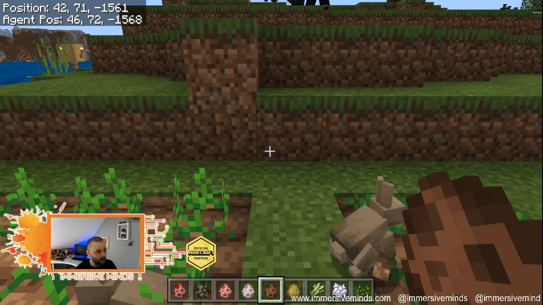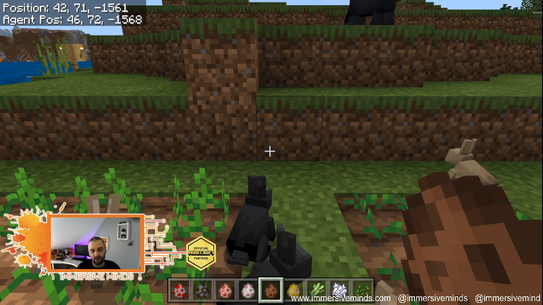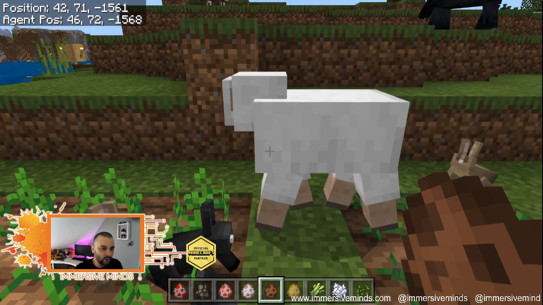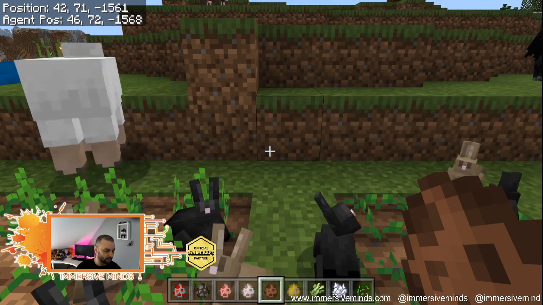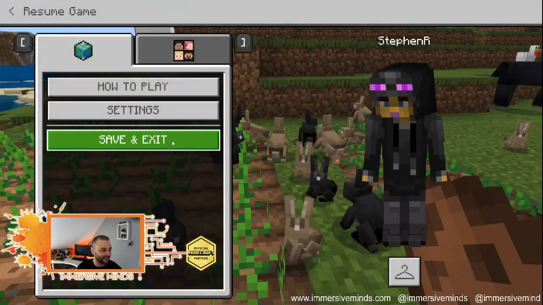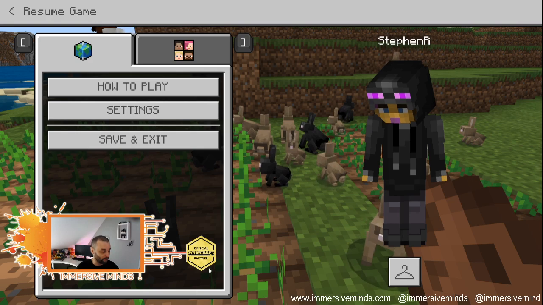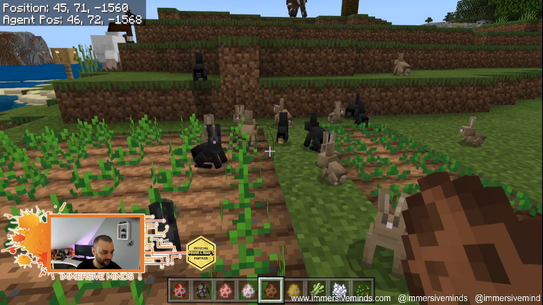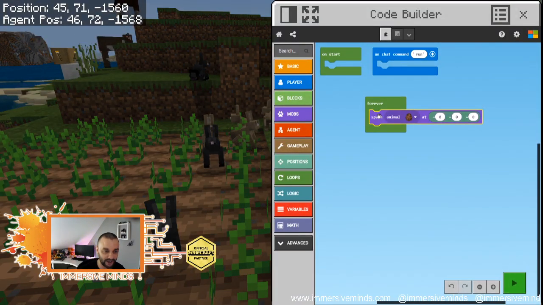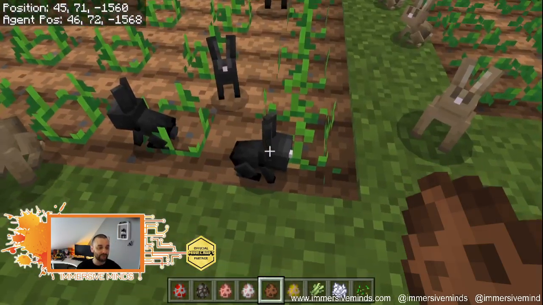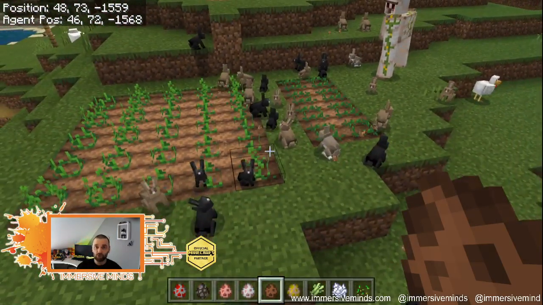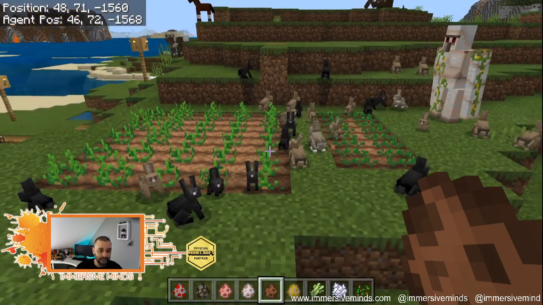See, this is what I love about Minecraft as well, particularly the fact I've got the freedom to live stream it just now. But when working with kids, this is what happens all the time. Whoops. Now I've ended up with tons of rabbits because I've done a forever loop, and that was my own fault. So I'll have to get rid of all of these in a second, which is fine, but I'll just disengage with the forever. You see how quickly that code worked? That code was like, you want rabbits? You got rabbits. Breeding like rabbits.